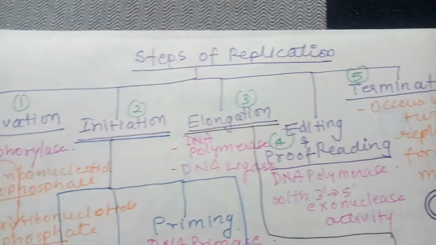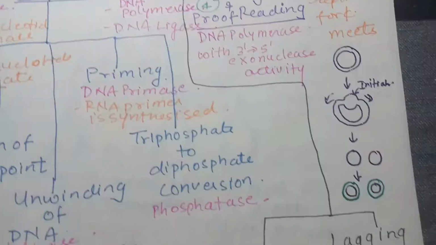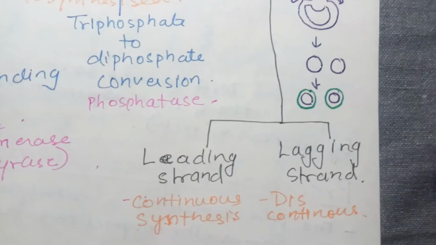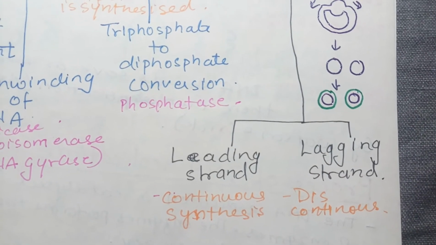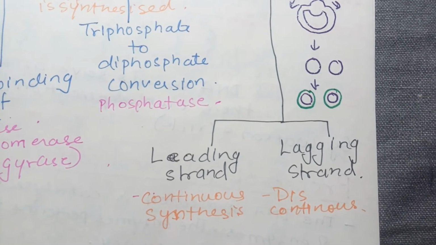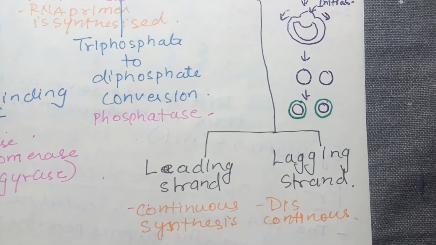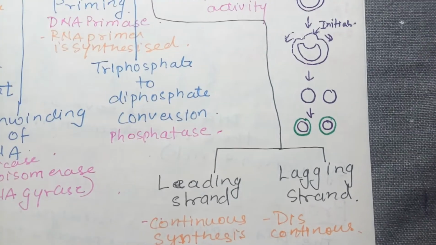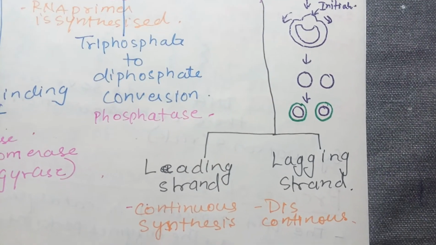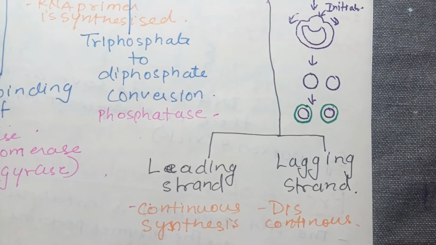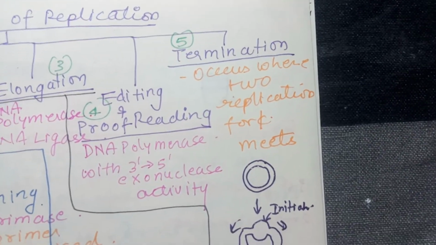If you look at the elongation step, you will come to the point that during DNA replication, one strand which is formed is the continuous strand, which is called the leading strand, and the other strand which is formed is the lagging strand. This is called the discontinuous strand. Now termination occurs where 2 replication forks meet.